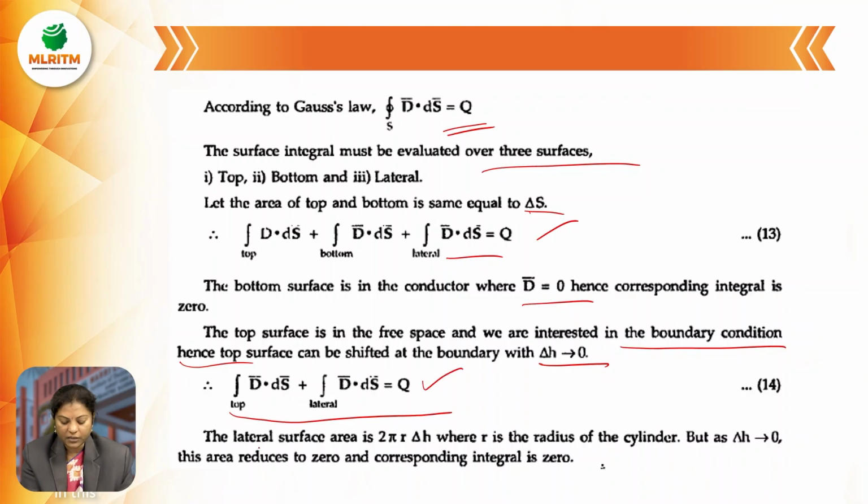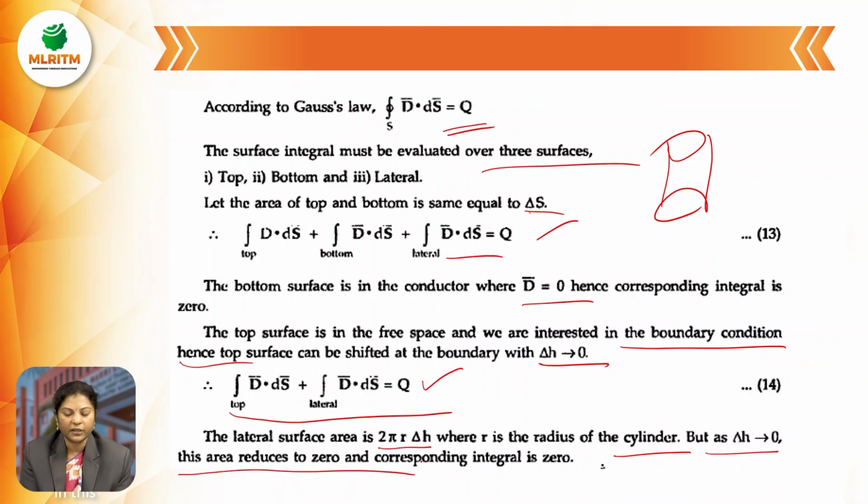The lateral surface area is 2 pi r into delta H. Why? Because the Gaussian surface is a right circular cylinder. So the area is 2 pi r into delta H, where r is the radius of the cylinder. But as delta H tends to 0, this area reduces to 0 and the corresponding integral is also 0.